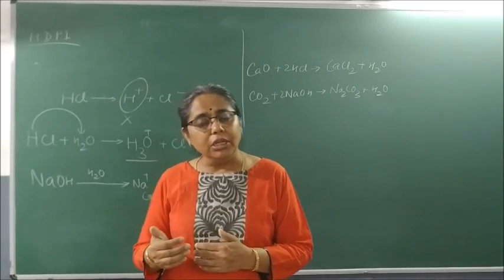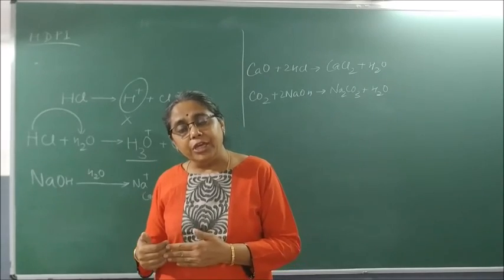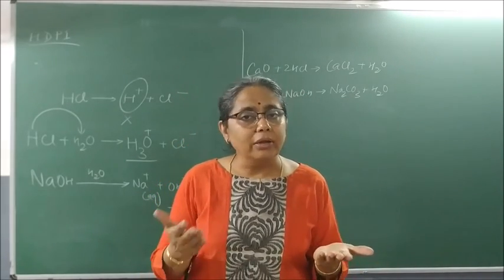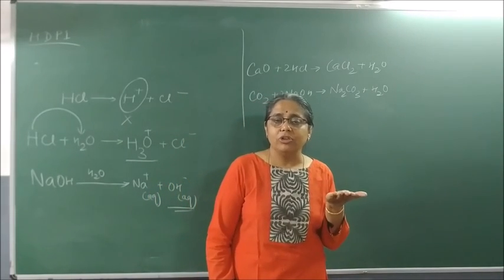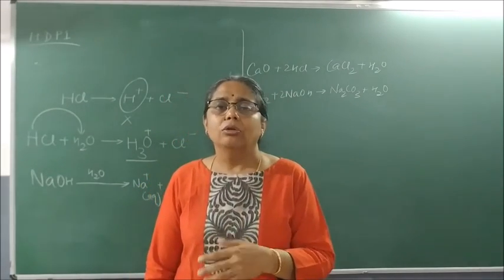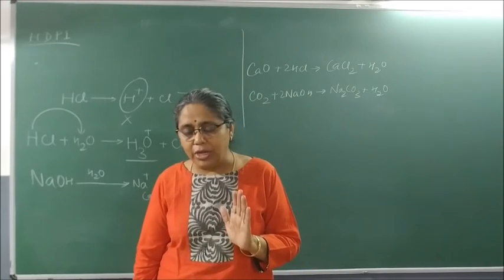But if they do not give all H+ ions, then it is called what acid? Weak acid. If I take 1 molar HCl and 1 molar CH3COOH, then 1 molar HCl is said to be strong because it completely ionizes to give all the H+ ions. This is what we have studied.